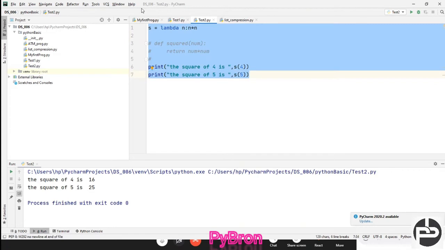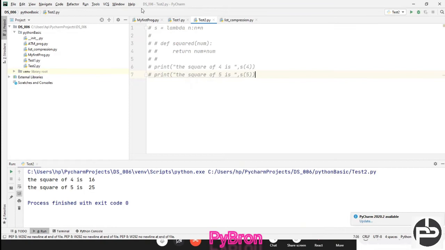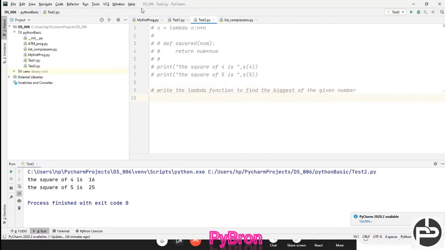I'm not getting any response, so I'm finding that everyone is understanding here, right? If you face any problem, just let me know. Let's suppose, write a lambda function to find the biggest of the given numbers. How to do this? Just try to understand.